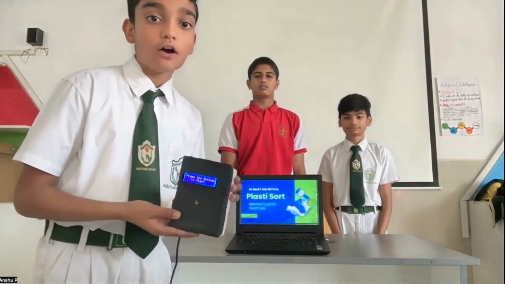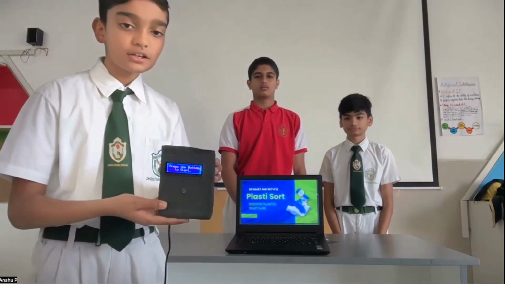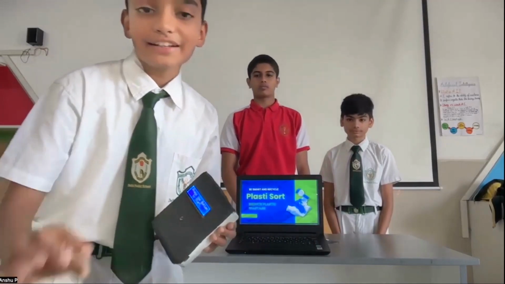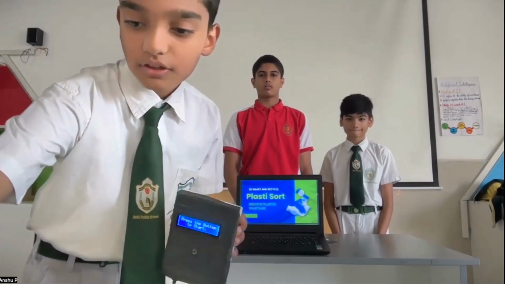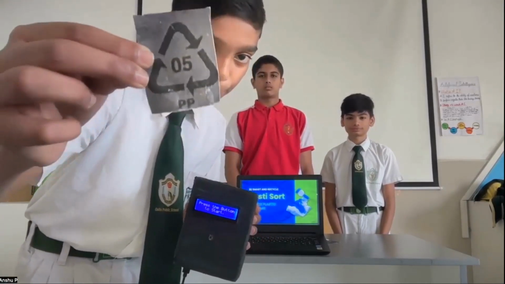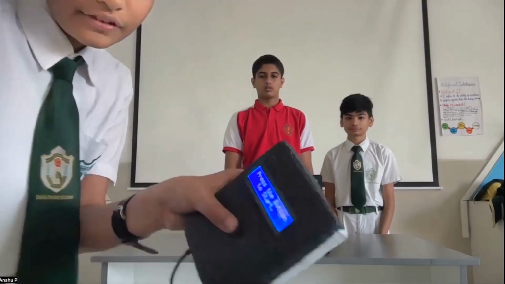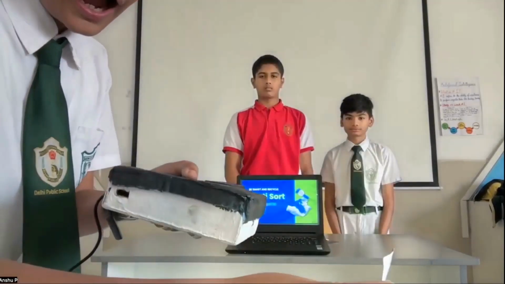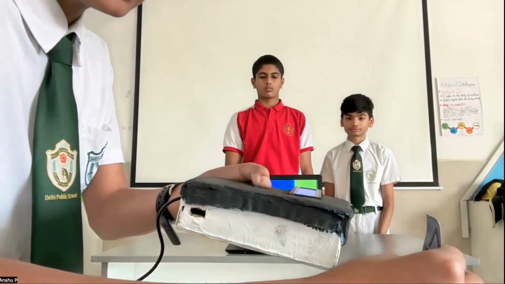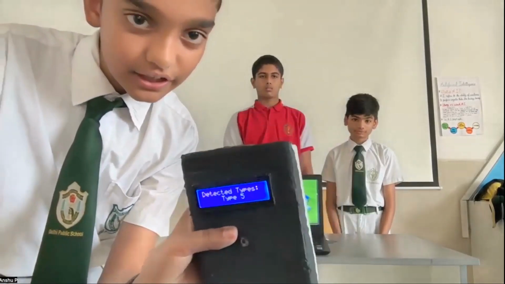Our prototype consists of a Raspberry Pi, an LCD, a camera module, and a push button. As you can see, we have to press the push button to start. Let's look at an example. This is an image of a type 5 polypropylene. Now let's see how our prototype detects it. We first press the button to start and it starts scanning. After a certain time, it starts evaluating and gives the right output.